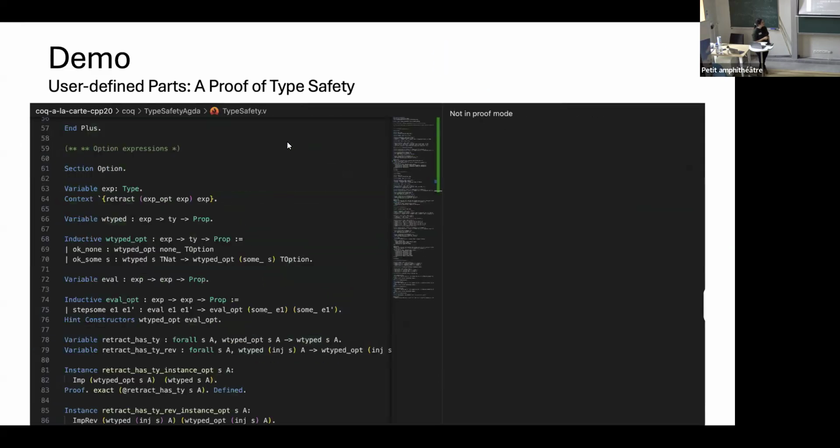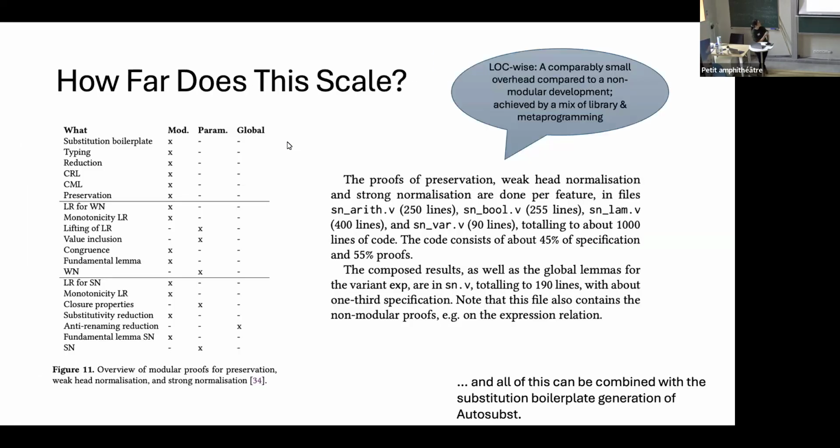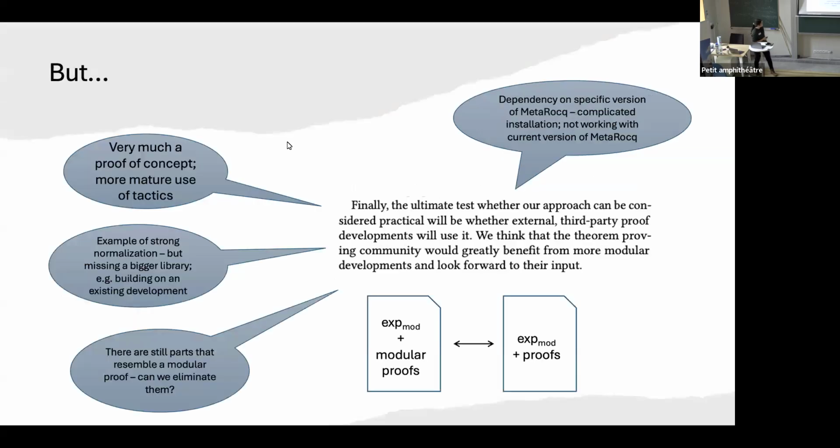So you might ask how much this scales. This scales until basically proving a proof of strong normalization. So we can prove strong normalization in a modular way for a lambda calculus with Boolean sums, etc. And lines of code wise, this is not too different from what we would have if we would do it in a non-modular way. Okay. So this is the good news.